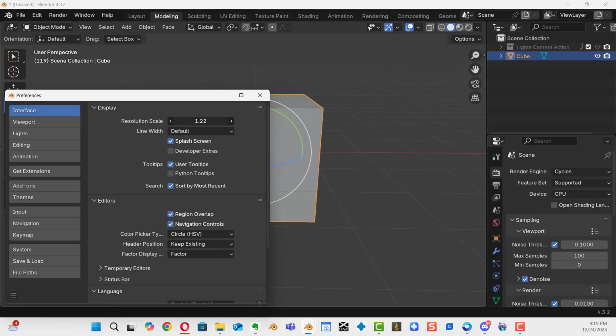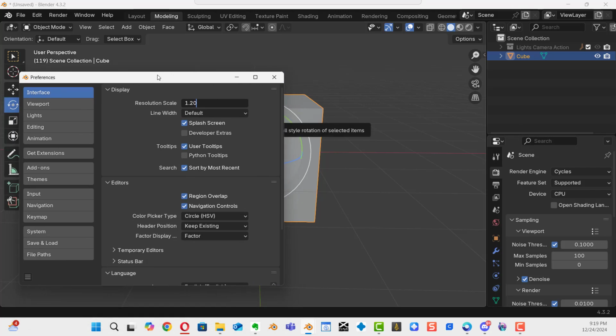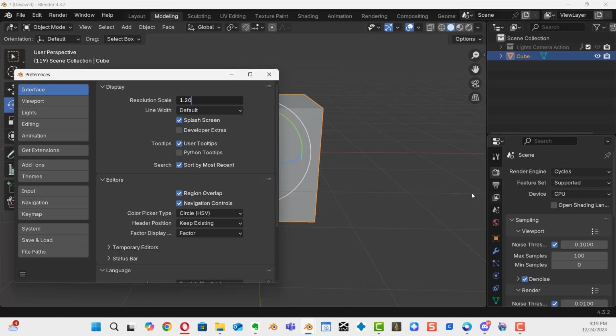I personally like going to 1.20. I'm going to go there. It makes it just a little bit larger. It works great in my teaching for students so they can see things a little bit easier, and it's easier on my eyes to be able to track these small buttons and this text. Okay, once that's done, we're going to leave it alone.